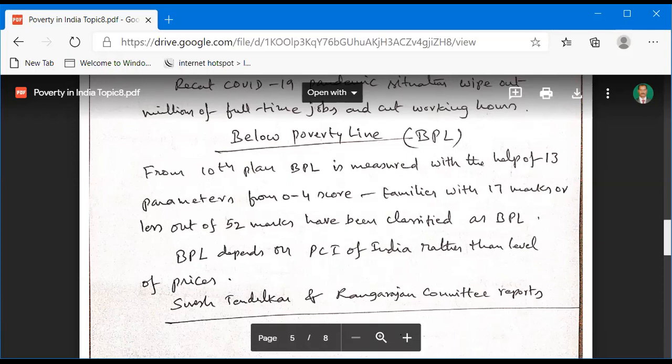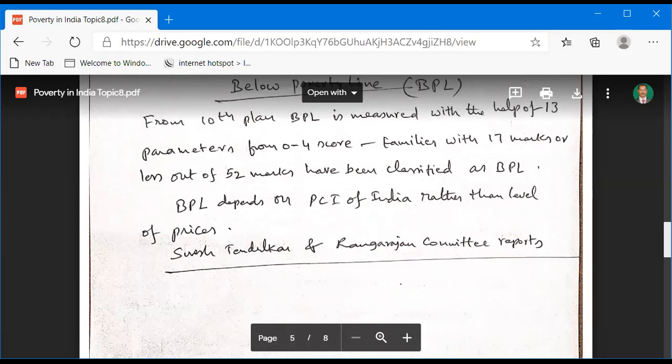So BPL depends upon per capita income of India rather than the level of prices. BPL measurement depends upon per capita income of India rather than goods and services prices. At the end of this topic, we also observe the Suresh Tendulkar and Rangarajan committees' reports.